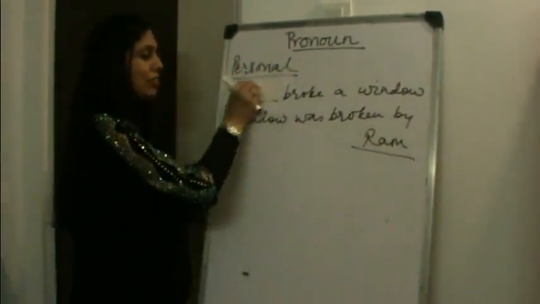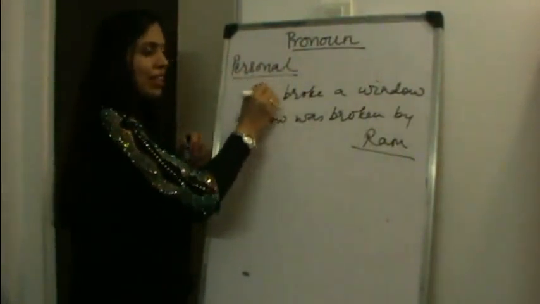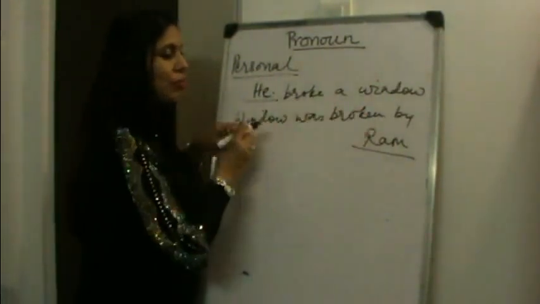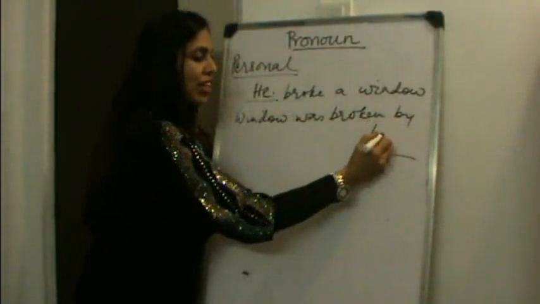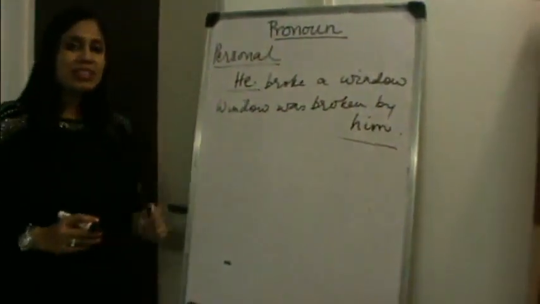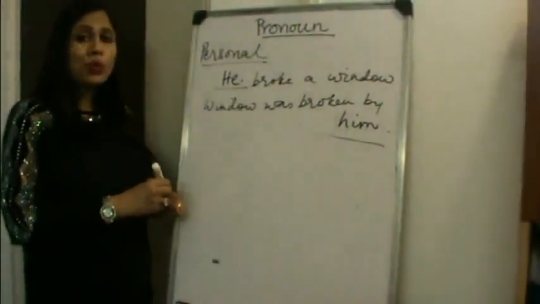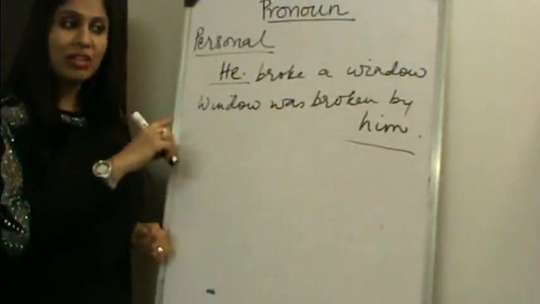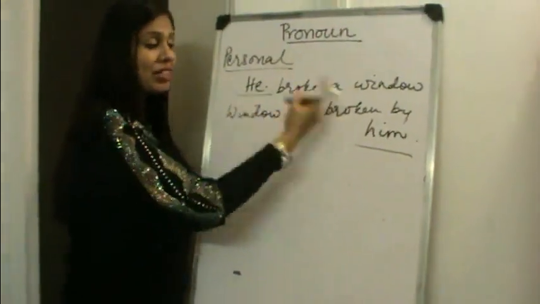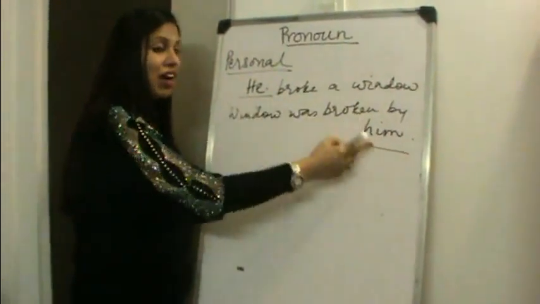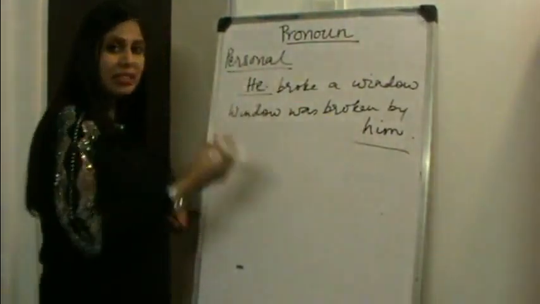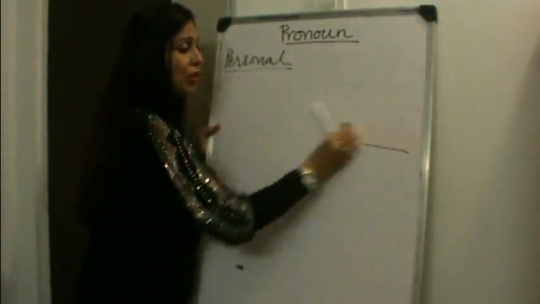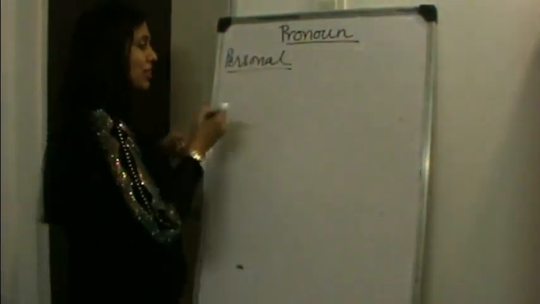Let me now replace this with the pronoun he. If I say he broke a window, I will have to change this to the window was broken by him and not he. I use this example to point out that when used as a subject of a sentence, the pronoun has a certain word, but when the pronoun is used as an object of the sentence, the word undergoes a change. Keeping this in mind, I am going to give you the subjective case of all the personal pronouns, that is, words that we use for ourselves.